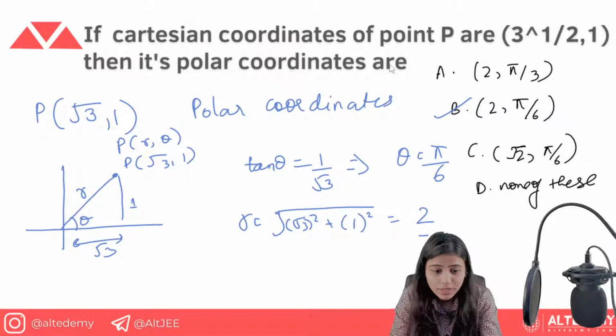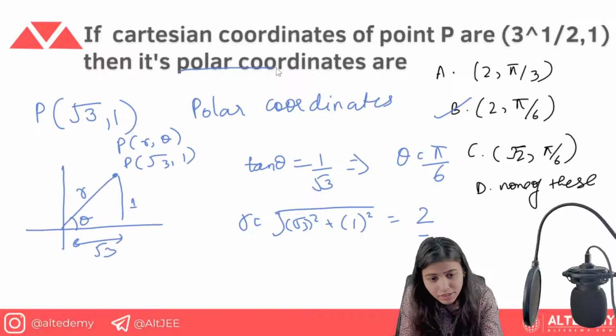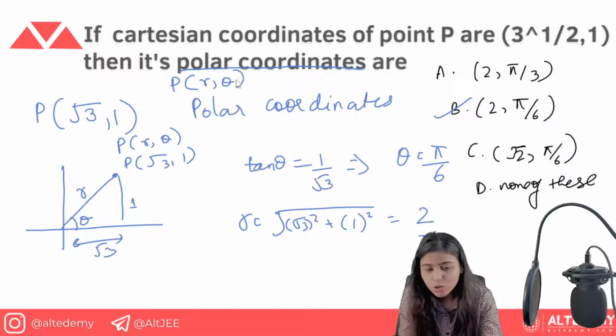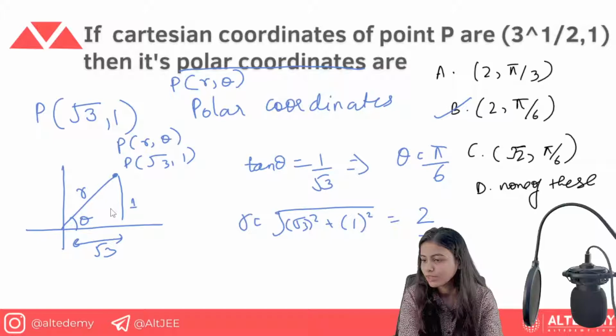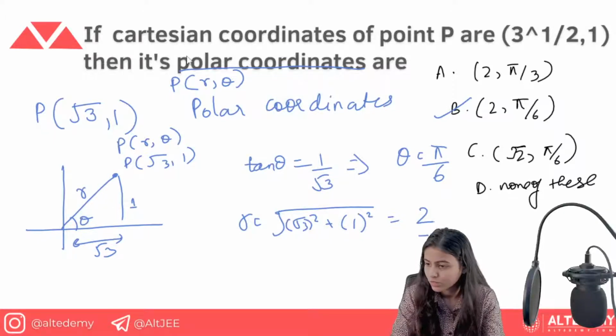So what do we know here is that in the polar coordinate, what is the point? That is P(r, theta). So we just needed to calculate the value of r, that we calculated by under root x square plus y square. We just needed to calculate the value of theta, that is theta equals tan inverse y by x. Okay.